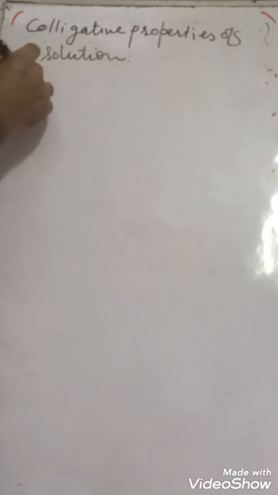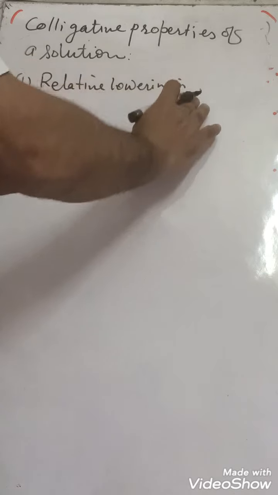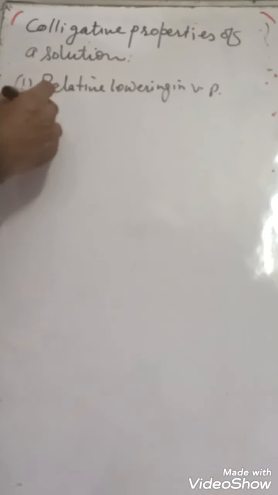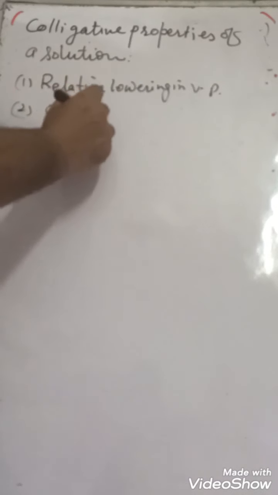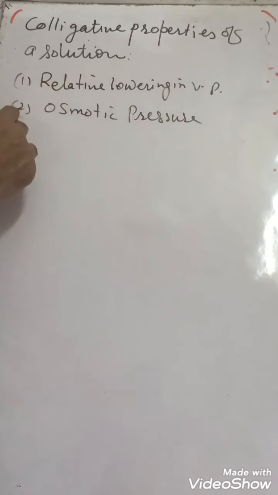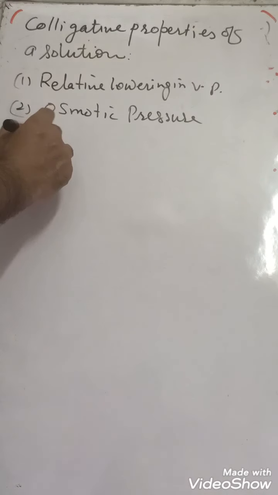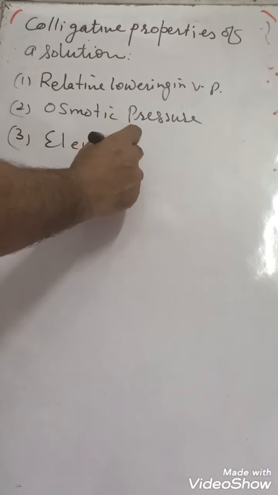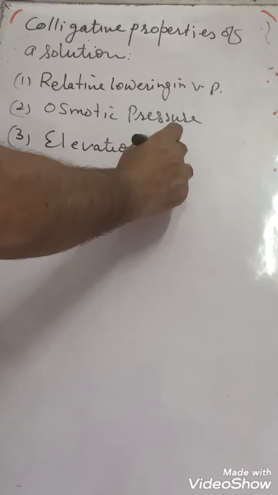So how many colligative properties are here? One is relative lowering in vapor pressure. Second, osmotic pressure. Third, elevation in boiling point.